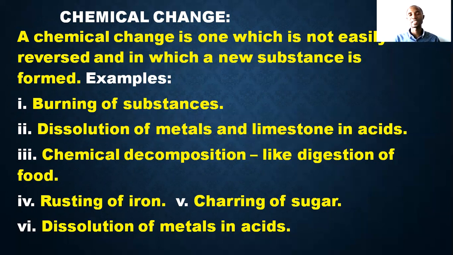We say that the sugar has charred, or when it's being added to acid, you can also see some changes. So charring of sugar cannot return to its original form. We call that one chemical change. Those changes that cannot easily be reversed, where a new substance is entirely formed, we call chemical change.